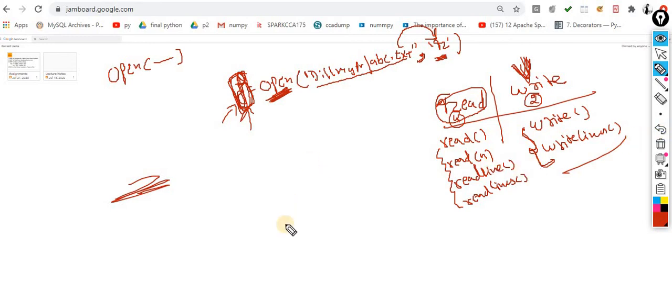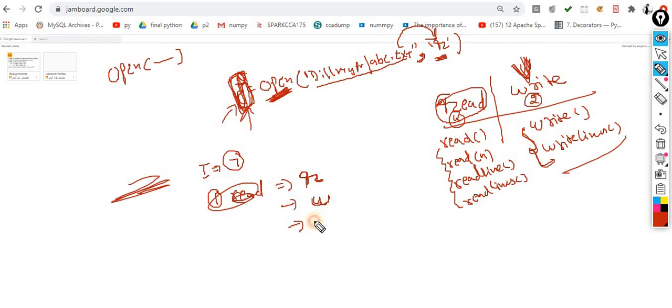Now, a question: how many ways are there to open this file? Understand this point. I can open any file with 7 modes. The mode number 1 is the read mode. I am writing short names for the same: the read mode, that is the r mode. The second mode is the write mode, the basic mode.